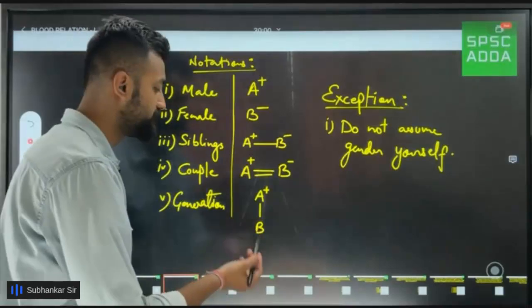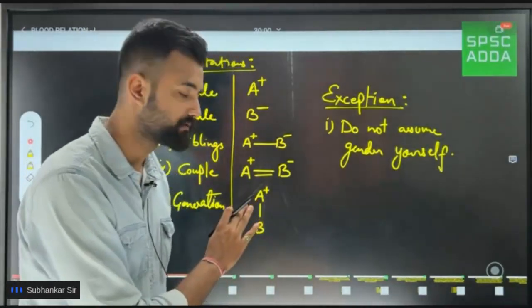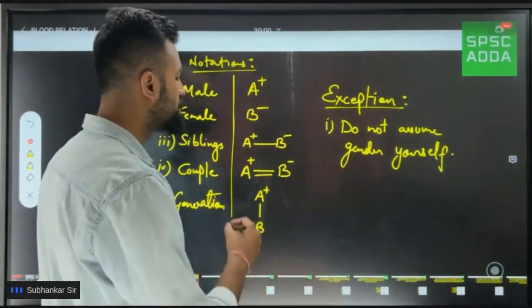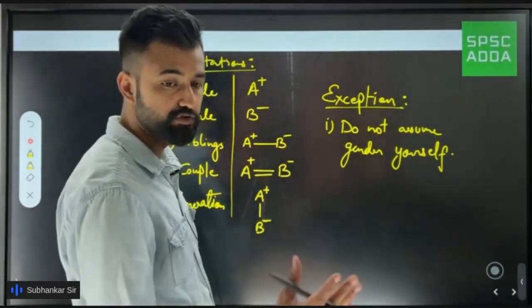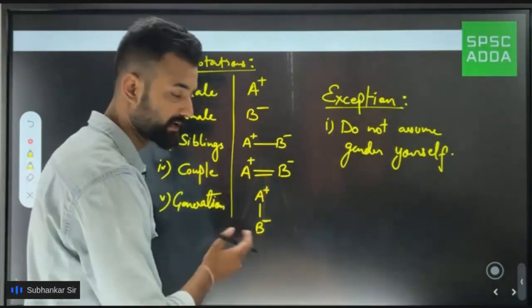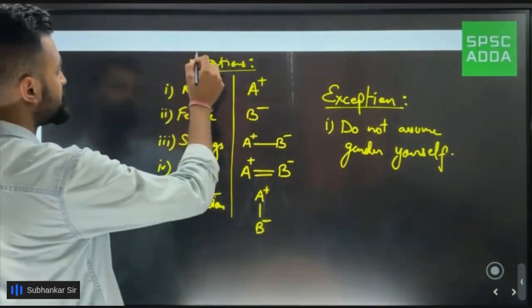Suppose I say B is genderless, we don't know the gender, then just keep it like this, unless it's given in the question, like B is a daughter. Then I would put B negative. But to show generation gap, we use a vertical line. Clear? So this is the entire thing.